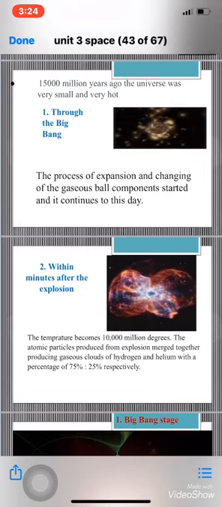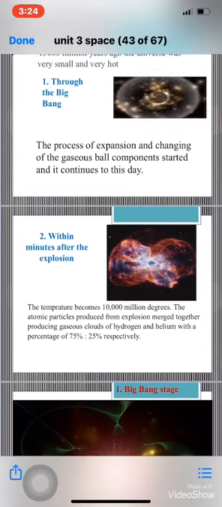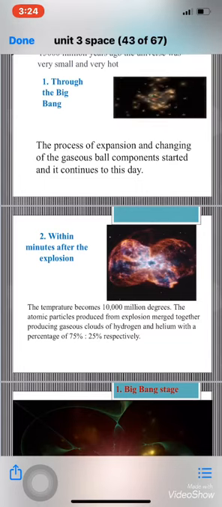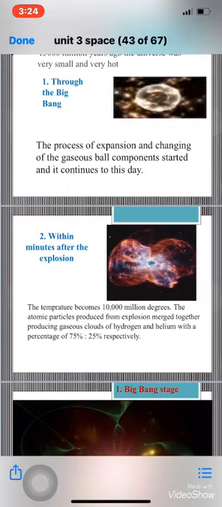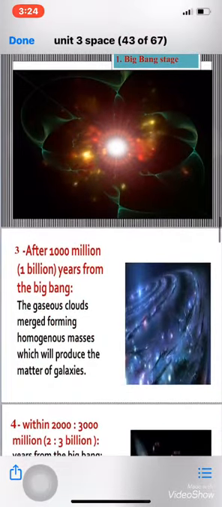So within minutes after the explosion happened, the temperature became 10,000 million degrees. The atomic particles produced from the explosion merged together, producing gaseous clouds of hydrogen and helium in a percent of 75 to 25 respectively. Okay.